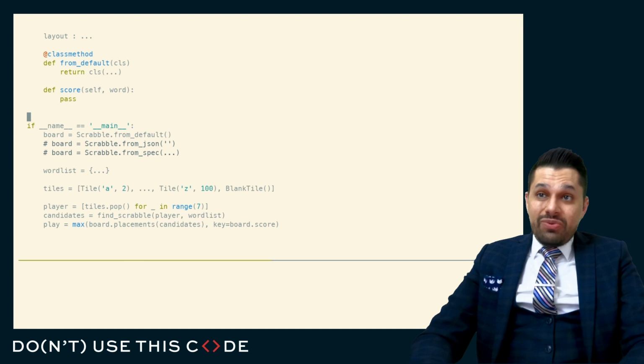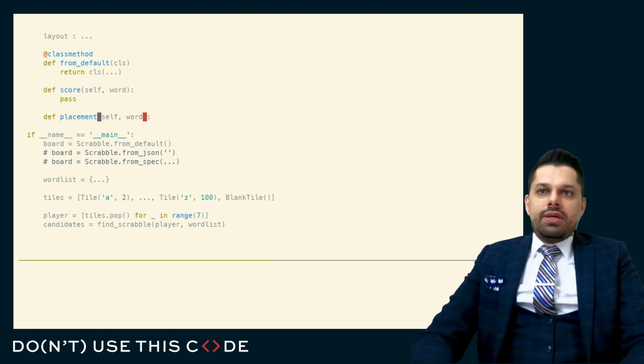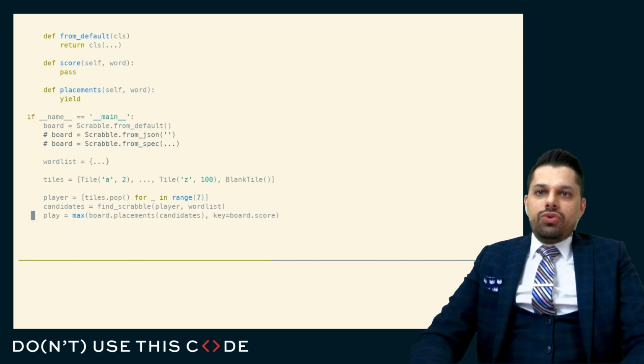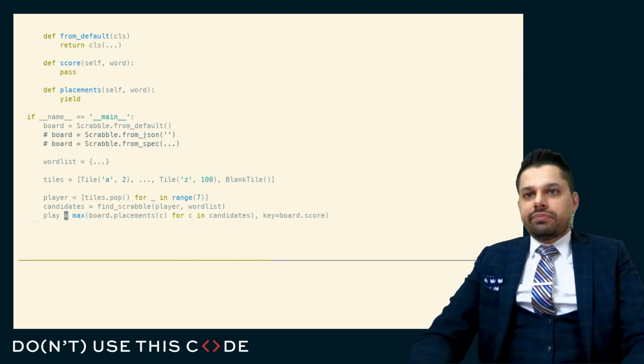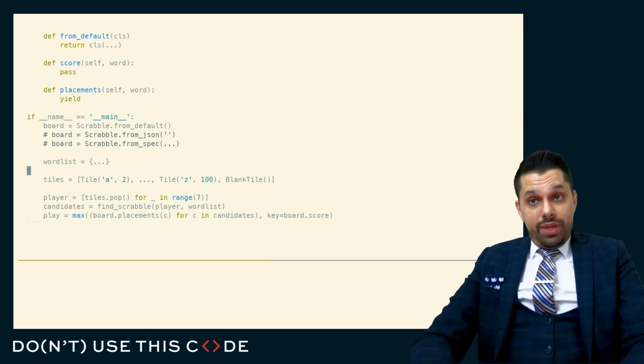And so that also indicates that I need to have a critical aspect of this being here. And I can decide whether this is multiple candidates or one candidate. Maybe this should be all the placements for one particular candidate, and it gives me all the places where this can be. And so maybe I have to do something like board.placements for C in candidates, like that. And we can, through this process, kind of discover what our API will look like.